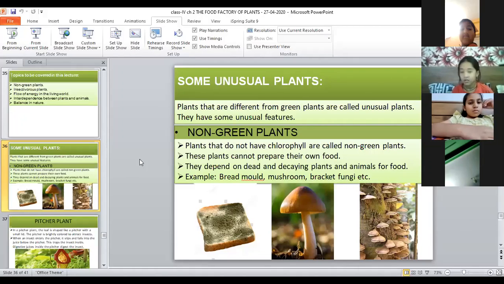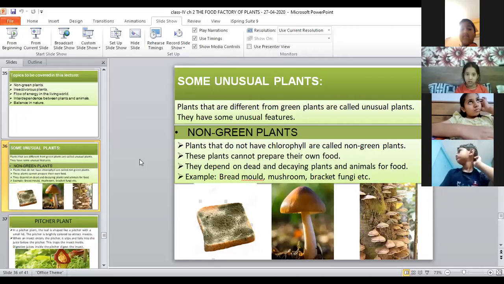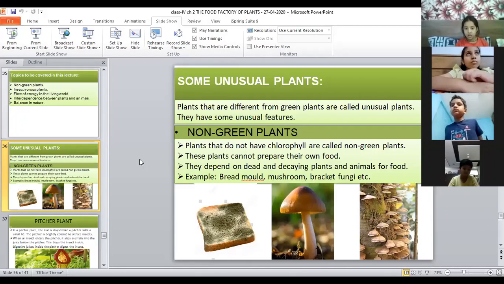Now, Kavya Gupta. Tell me, bacha, what did we learn yesterday? What is this chapter all about? What is the name of the chapter? Ma'am, the name of the chapter is the food factory of plants. Yes. What does it mean, the food factory of plants?